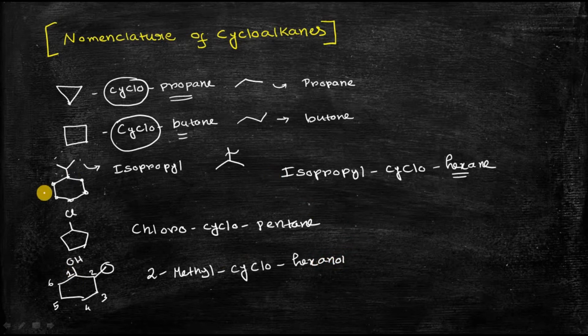In my previous lecture I told you that when a hydroxyl group is attached, in the case of hexane, or a 6 carbon atom compound, the E will be deleted, and instead of E we have to add OL. That shows that the hydroxyl group is present in the compound. So the name of the compound is 2-methylcyclohexanol.